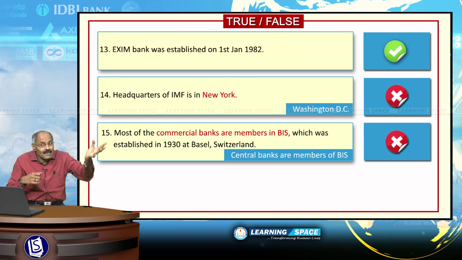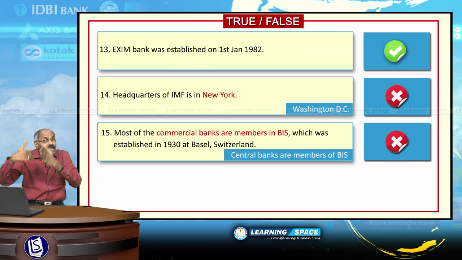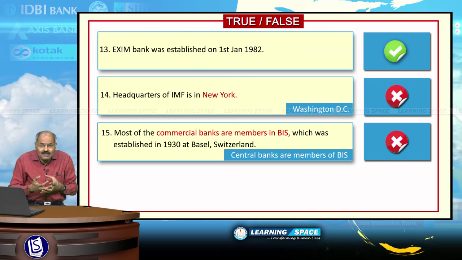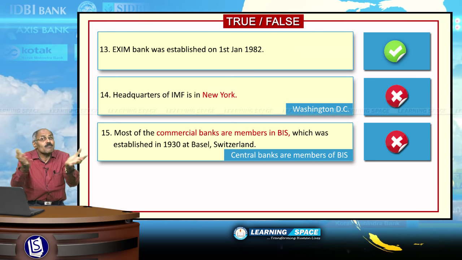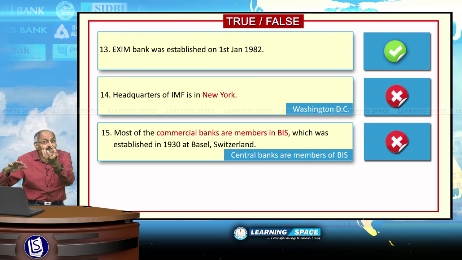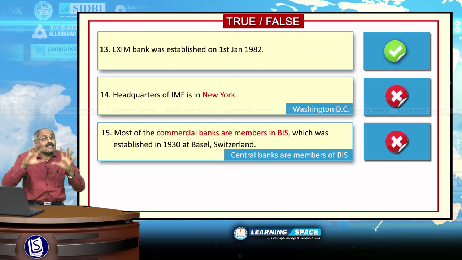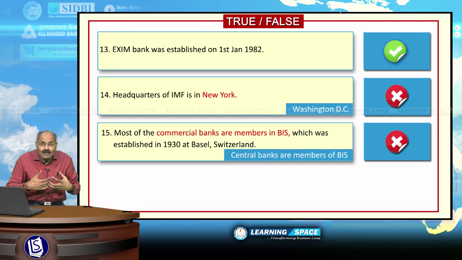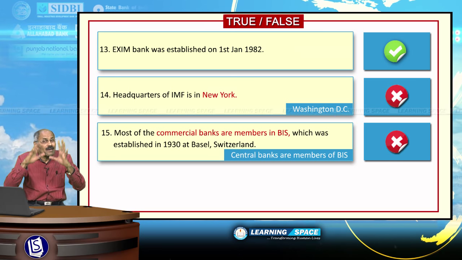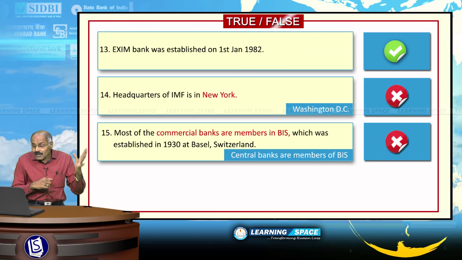Market risk, liquidity risk, credit risk, there are several types of risks, and banking operations should be free from those risks. And to devise various methods for risk-free banking operations, Bank for International Settlements was established with headquarters at Basel in Switzerland, and central banks like Reserve Bank of India are the members of BIS. Please correct it. Central banks are members of BIS. Look into the next one.